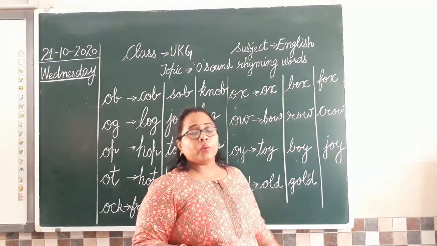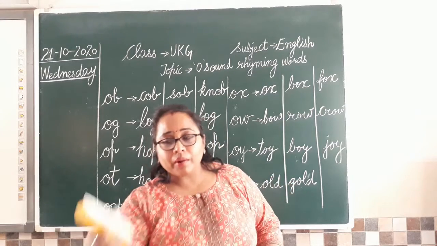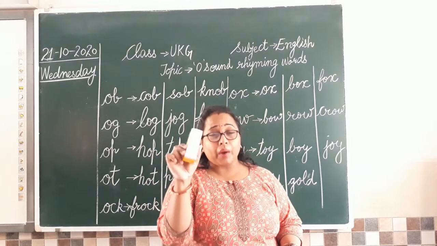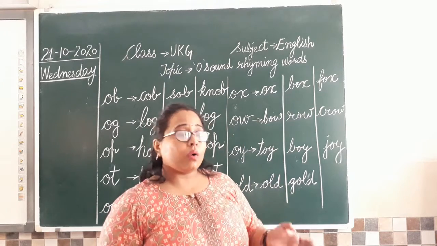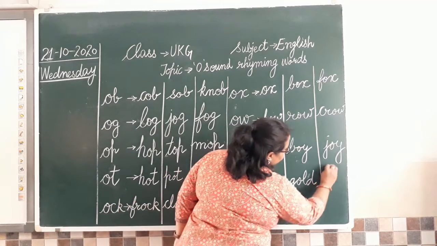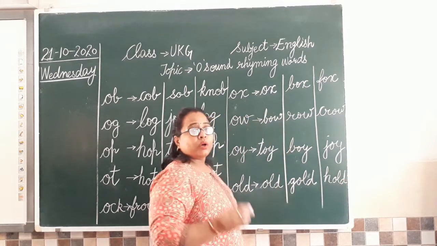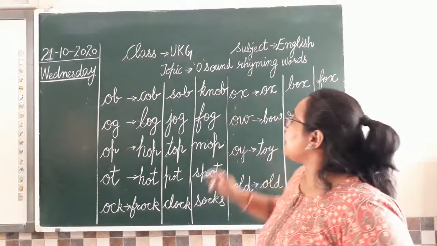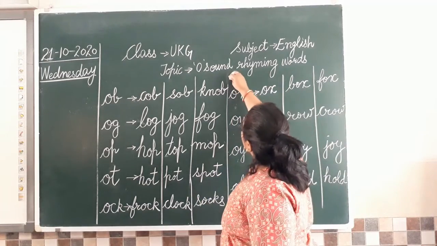And what am I doing when we are taking something in hand? What am I doing with this duster? Hold. पकड़ रखा है मैम ने, isn't it? So we'll write hold. Understood? Different O sound words. So these are a few rhyming words. O sound rhyming words. Clear?